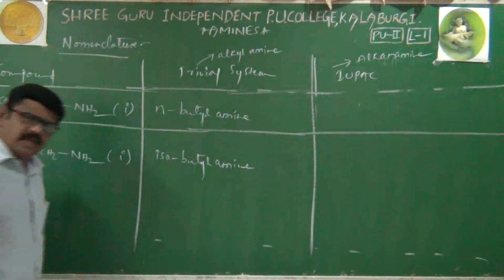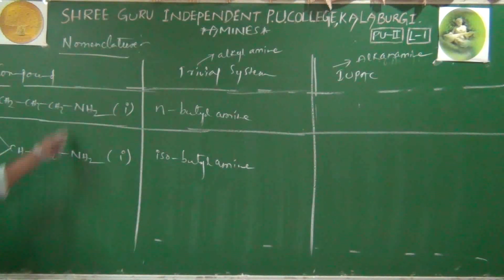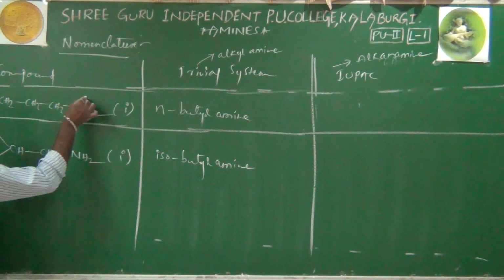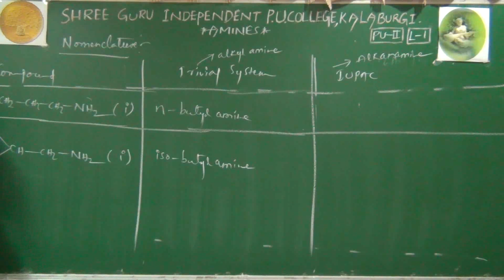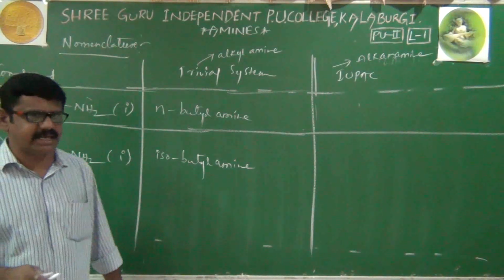Isobutylamine. Now we will write both the components' IUPAC names. How? Very simple. Here also 1, 2, 3, 4 carbons are present. But both the carbon chains are not the same. That's why in the IUPAC system, we compulsorily have to give numbering to the parent chain.